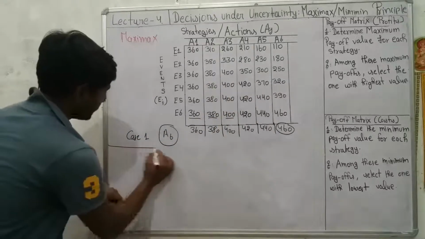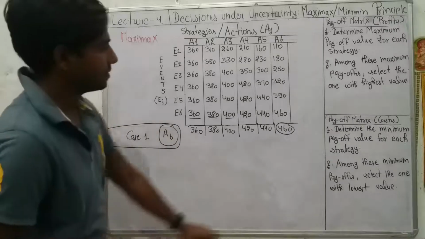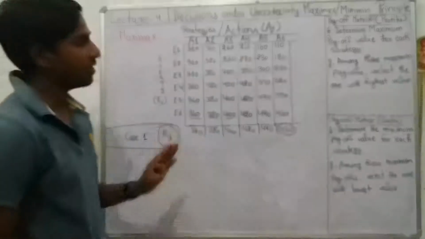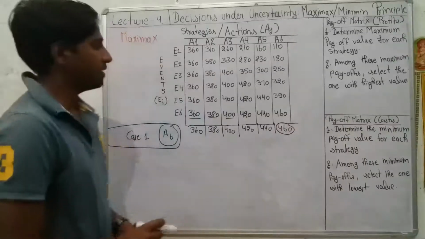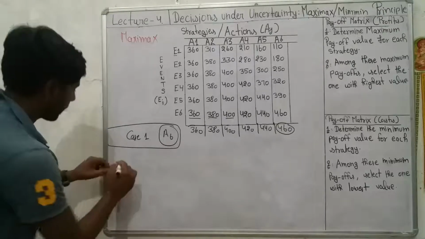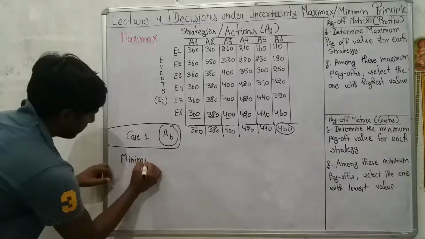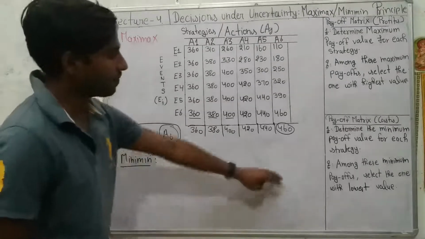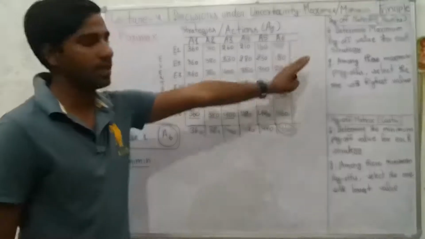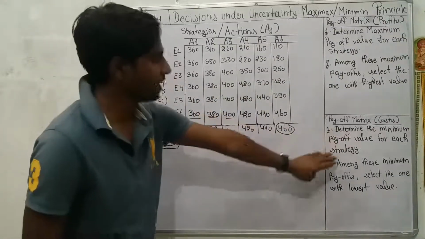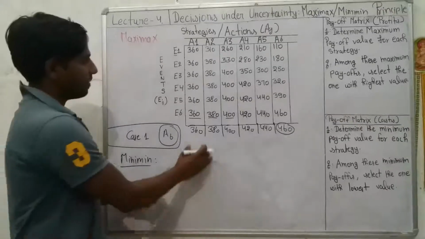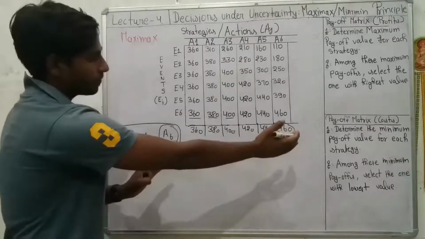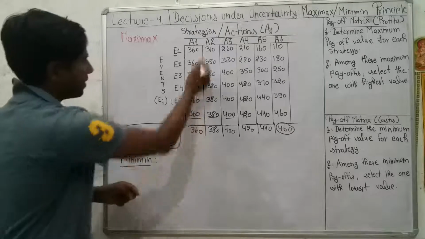Now we would consider the second case, in which we suppose that these payoff values are given in terms of costs. Instead of profits, they are given in terms of costs. Then which principle should we adopt? We would adopt the minimin principle. Minimin means the minimum out of the minimum values. So what would be the procedure for calculating the optimal strategy when we adopt the minimin principle? Step 1, determine the minimum payoff value for each strategy. Remember, now we are considering all the payoff values as costs. So in step 1 we need to select the minimum payoff value for each strategy or each action.